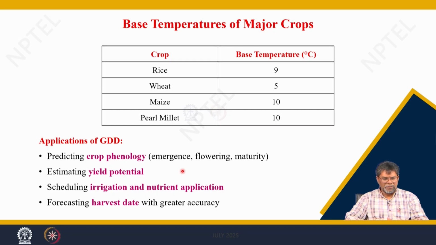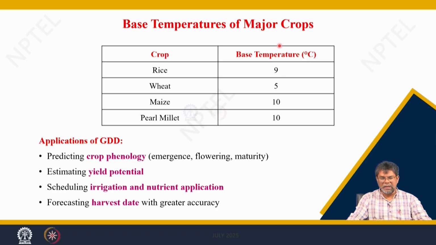So, we can say that crops have different base temperatures. Rice has a base temperature of 9 degrees Celsius, wheat 5 degrees Celsius, maize 10 degrees Celsius, pearl millet 10 degrees Celsius. When the temperature is below the base temperature, crop growth ceases. There is no addition of growth if the day temperature remains below 9 degrees Celsius in the case of rice, below 5 degrees Celsius in the case of wheat, and 10 degrees Celsius for maize.